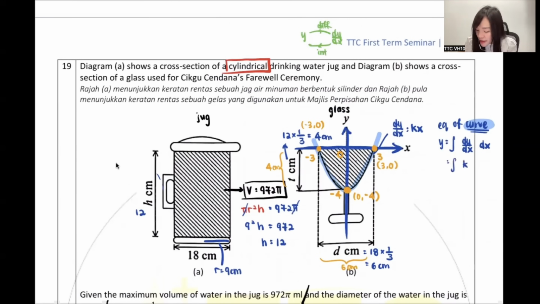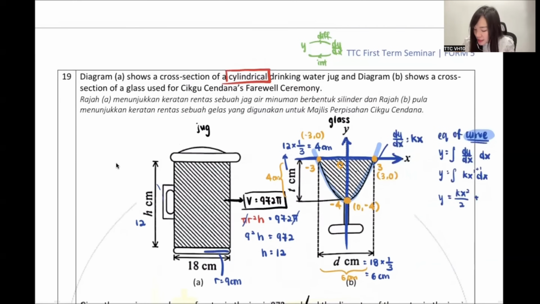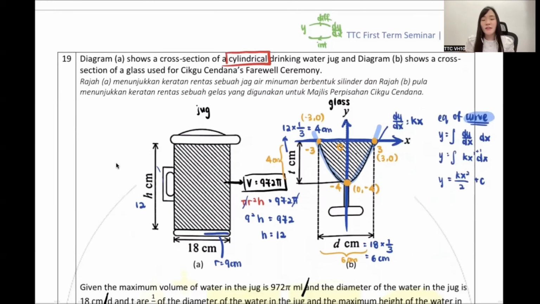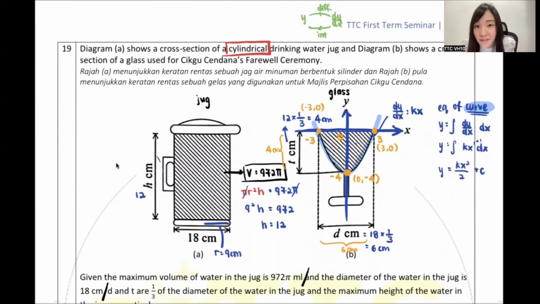So now your dy/dx is kx. Let's integrate it. This one is power 1, 1 plus 1 becomes power 2, divide by 2. Anything I forget, guys? Very good, plus c. You must write plus c. Just now I never wrote plus c because there was a number to sub. This is another number. Very good, Rowan. So need to write plus c. Don't forget that.